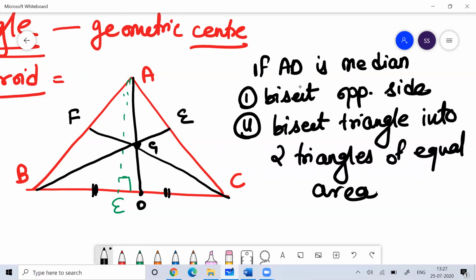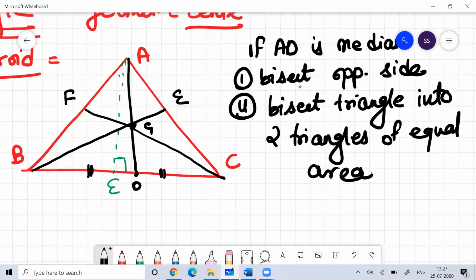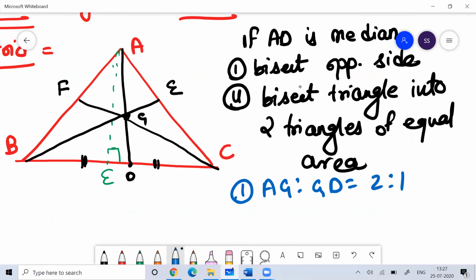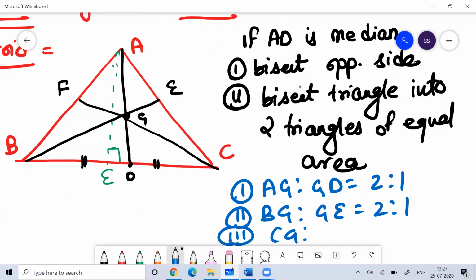Then AG is to GD will be 2 is to 1, BG is to GE will be 2 is to 1, and CG is to GF will be 2 is to 1. So the centroid divides the median in the ratio 2 is to 1.